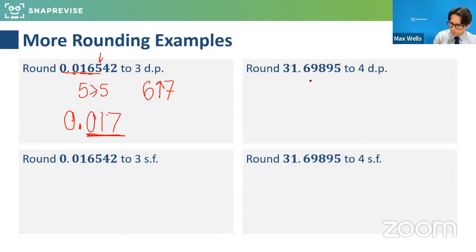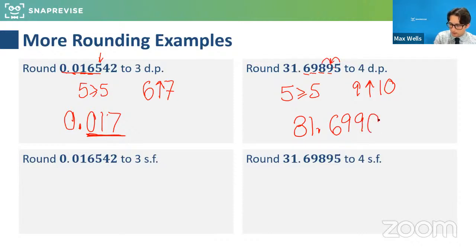Now the next one to 4 decimal places. So again, it's 4 positions after the decimal point. So this one, let's be careful. 5 is greater than or equal to 5, so the 9 rounds up to a 10. So actually this will round to 31.69. And then because that rounds to a 1, that carries over, we get 90. And hopefully everyone's happy with that.